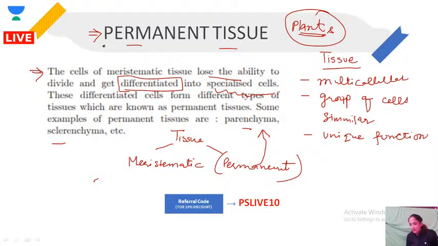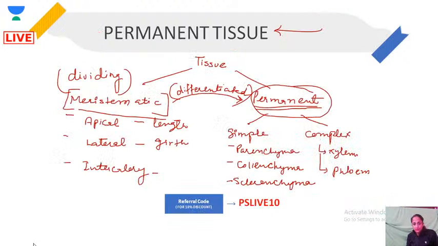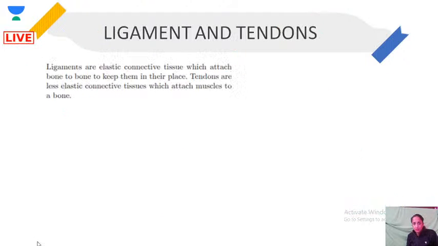Yes, absolutely right. Everybody is answering in the comment section. I'm reading your answers and you are all right. Epithelial tissue, yes, I will teach that one, but today's session is all about